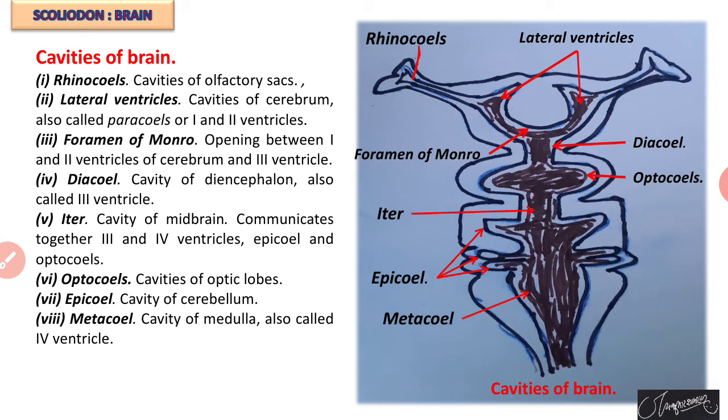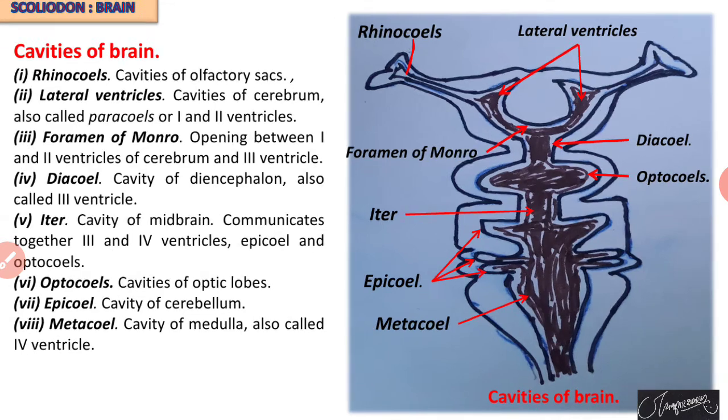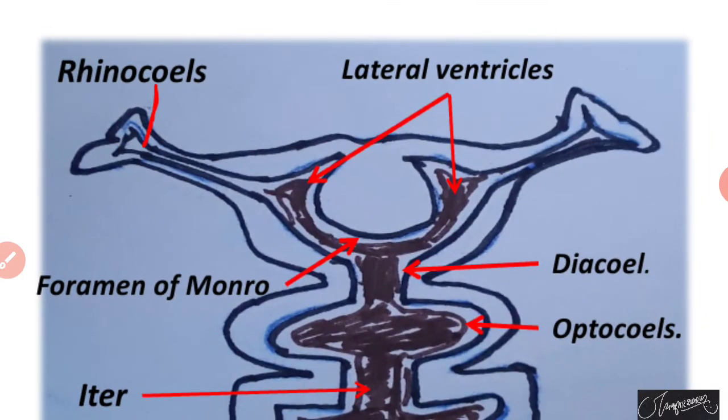So students, these are the cavities found internally in the brain of Scoliodon, starting from rhinocoel, which is the cavity of the olfactory sacs, then the lateral ventricles. These are two cavities of the cerebrum, also called the first and second ventricles.